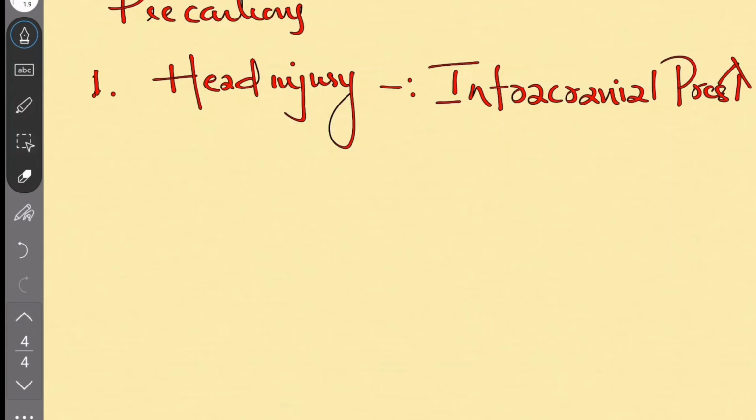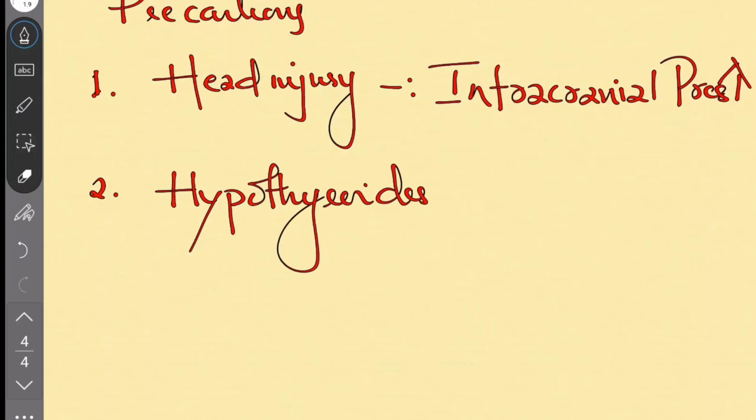Next, opioids are used very cautiously in hypothyroidism. Why? Because opioids will increase thyroid binding globulin.